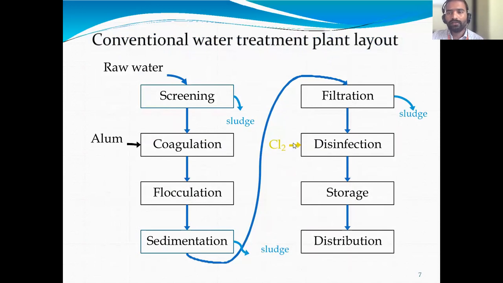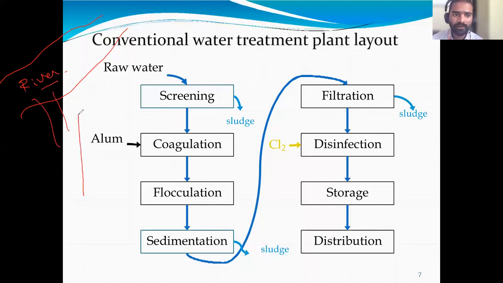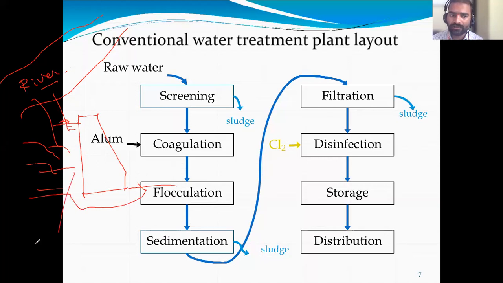Initially, water is flowing from the river. So this is the river, and from the river where are we taking it? This is the dam, and the water is stored here. The dam acts as a reservoir. So from the river, water is transported to the reservoir.